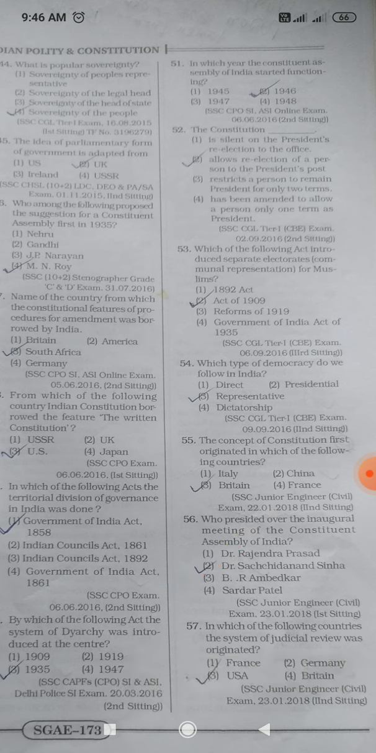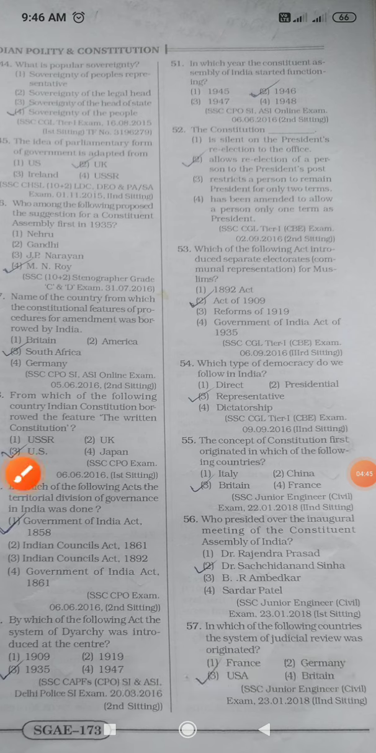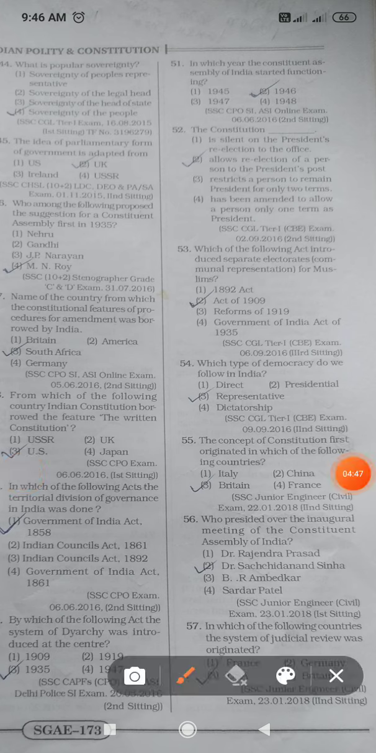Next, in which of the following countries did the system of judicial review originate? So judicial review, it is USA. We have taken it from USA.